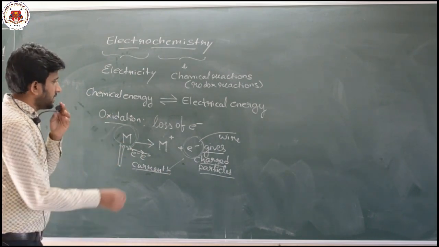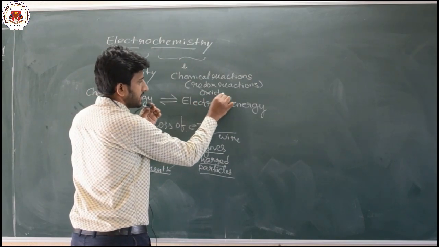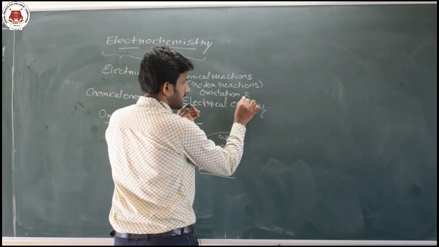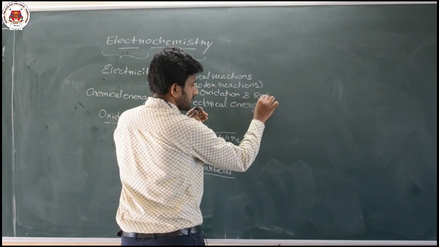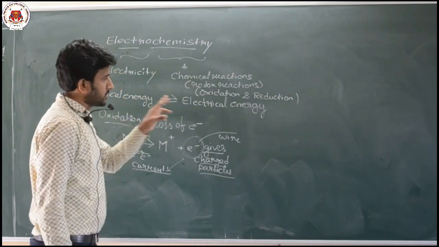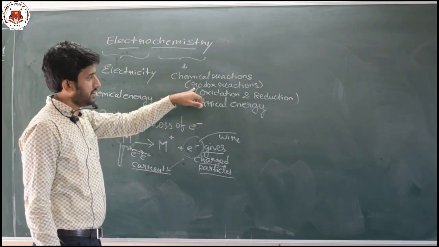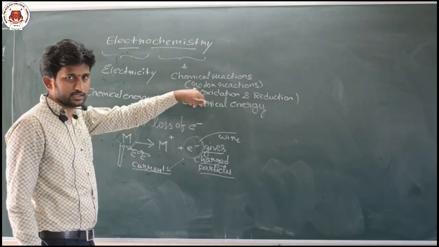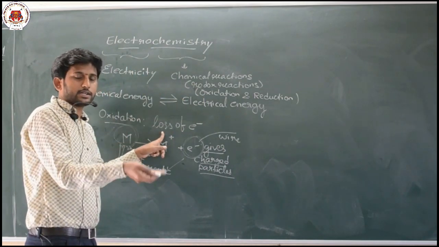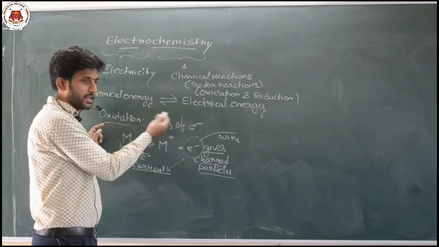Similar thing in redox reactions, you know that oxidation can also take place in redox reactions, and reduction reactions also take place. First of all, what is redox? Redox means both oxidation and reduction occurring simultaneously. Now why have I said here especially redox reactions? Because electrons either get lost or get gained. Loss of electrons is oxidation, gaining of electrons is reduction.